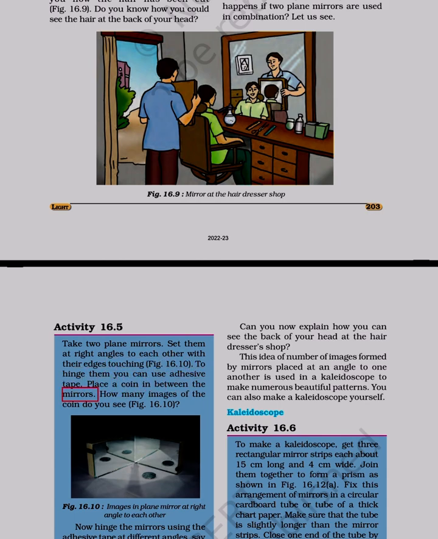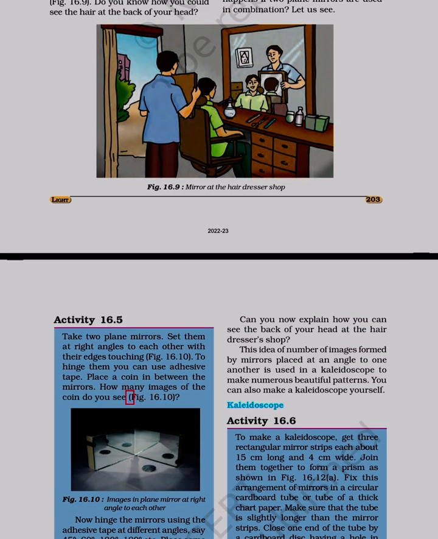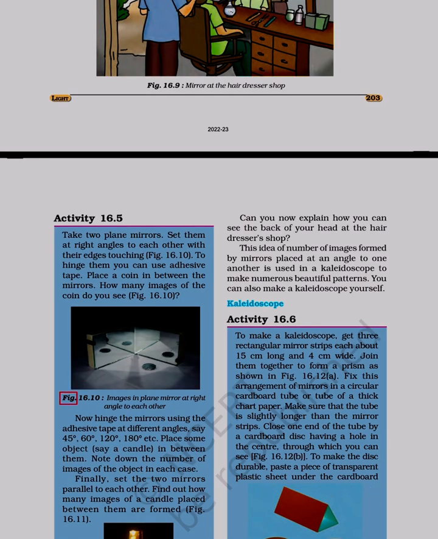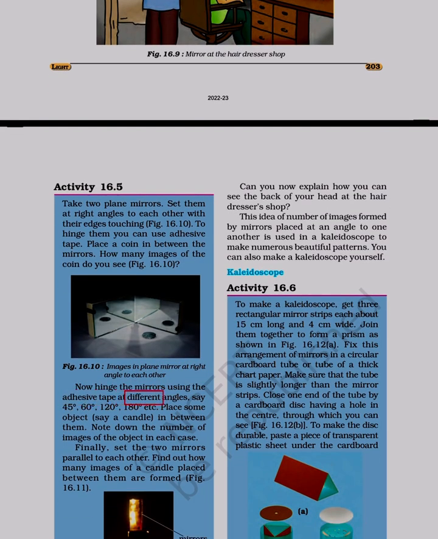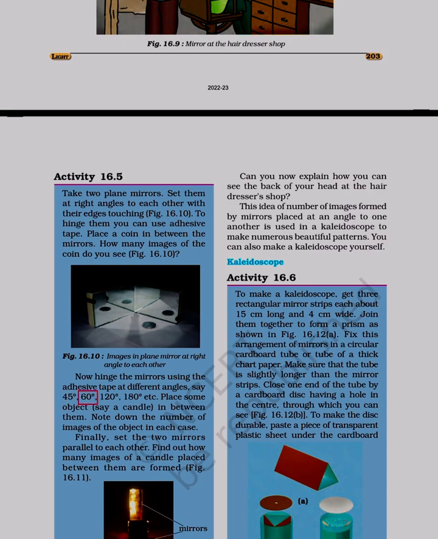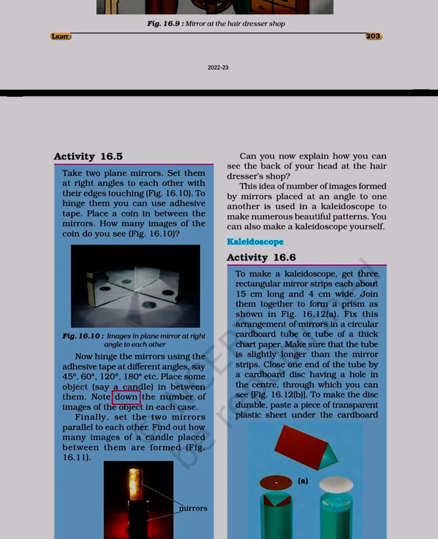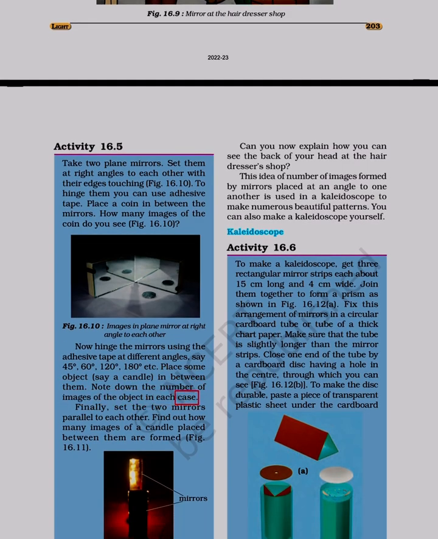Place a coin in between the mirrors. How many images of the coin do you see? Figure 16.10. Images in plane mirror at right angle to each other. Now hinge the mirrors using the adhesive tape at different angles, say 45 degrees, 60 degrees, 120 degrees, 180 degrees, etc. Place some object, say a candle, in between them. Note down the number of images of the object in each case.